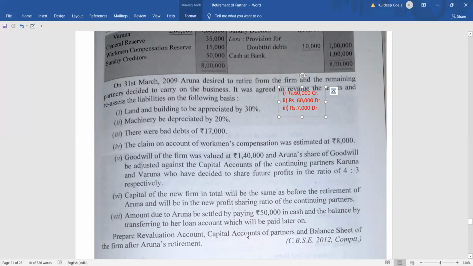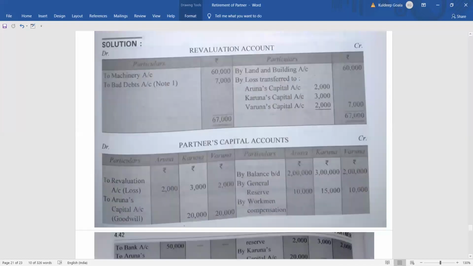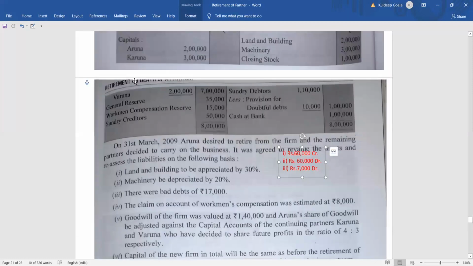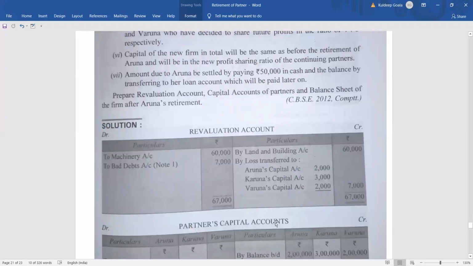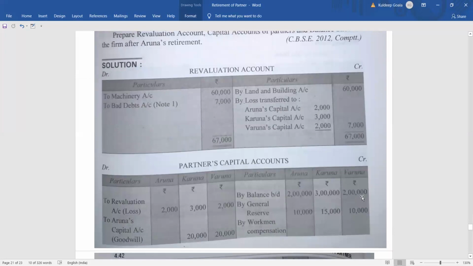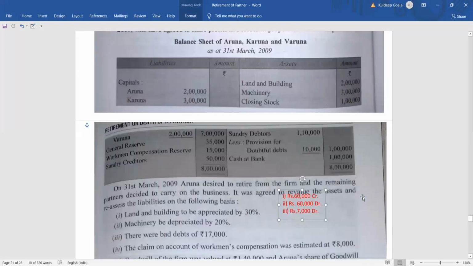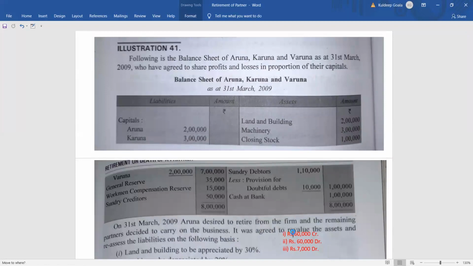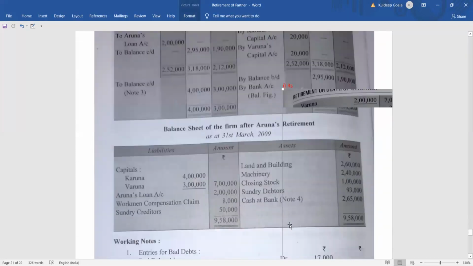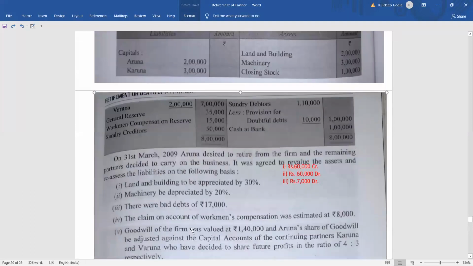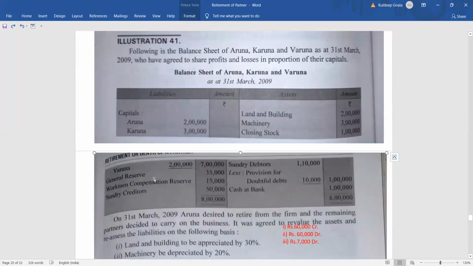So first of all, what we will do, we'll prepare. I have already told you, if it is asked to prepare the ledger accounts, then you prepare all the accounts at a time, and then first of all you give the capital balance. So revaluation account is ready, capital account is ready, and we will start with capital account opening balance. So what is the opening balance of capital? Aruna 2 lakh, Karuna 3 lakh, and Varuna 2 lakh. So by balance brought down 2 lakh, 3 lakh, and 2 lakh, right? Then after that, one by one, it will be coming. So the first one, that is general reserve. It will come in the credit side, right?